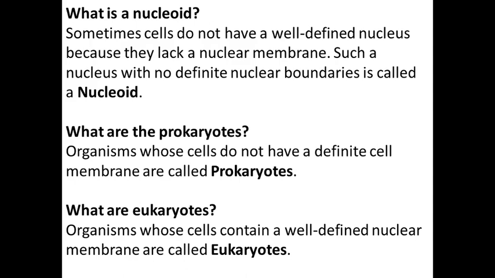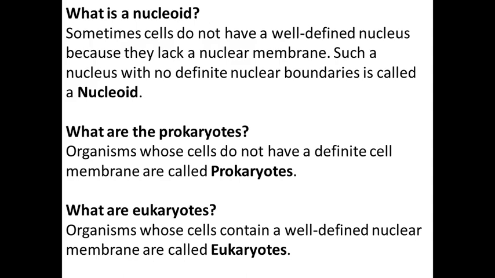So when there is an absence of a well defined nucleus, meaning they don't have any nuclear boundaries, it is known as a nucleoid. And from that there are two types of organisms, prokaryotes and eukaryotes.